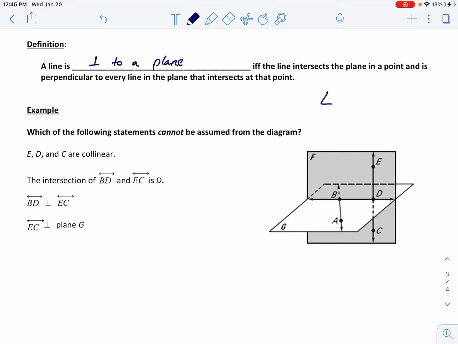So if we were to have, this will be a fun little picture for me to draw, this line coming through, intersecting here, and goes through. We can only say it's a right angle if it's perpendicular to all the lines that are crossing through this. So like I said, kind of a fun little picture to draw, just making sure that if a line is perpendicular to a plane, it's perpendicular to all those lines on that plane.